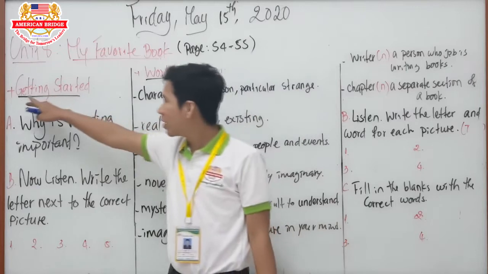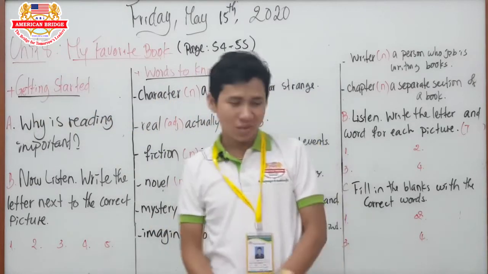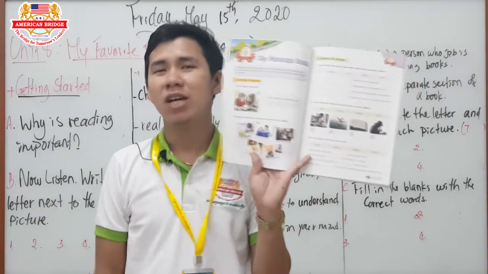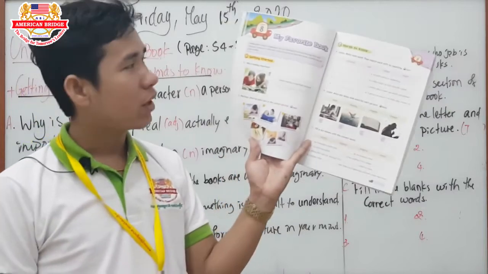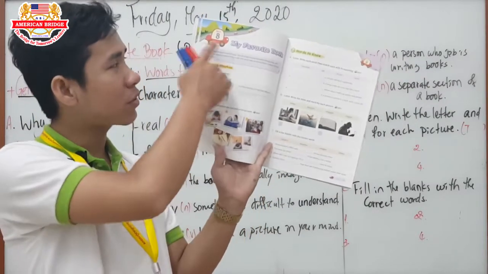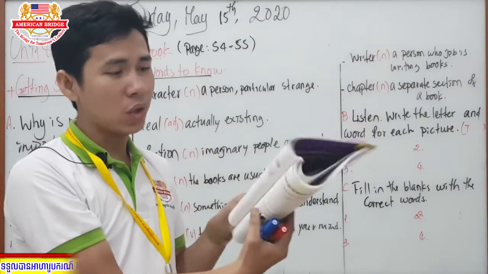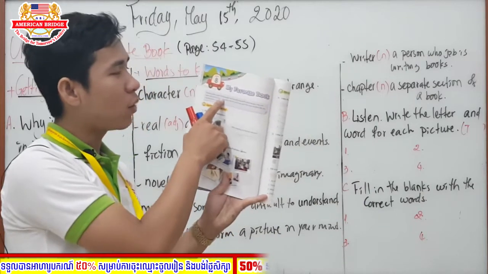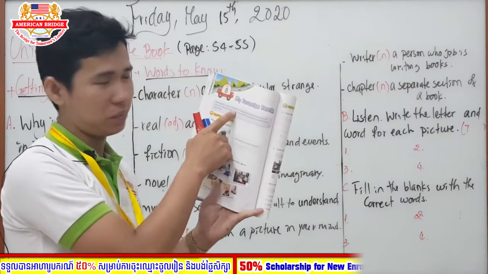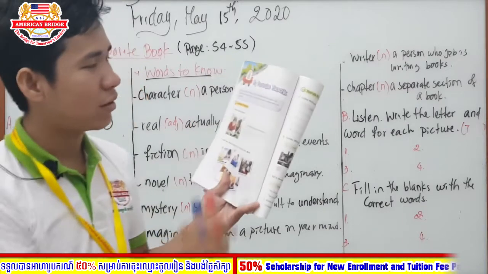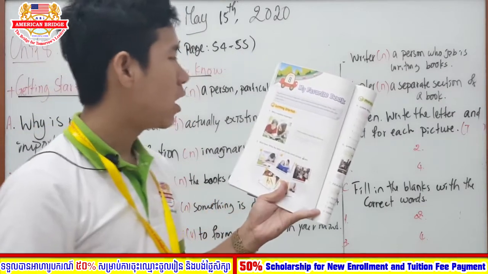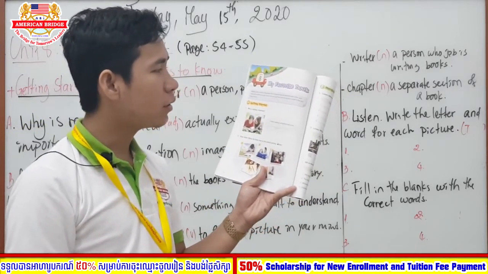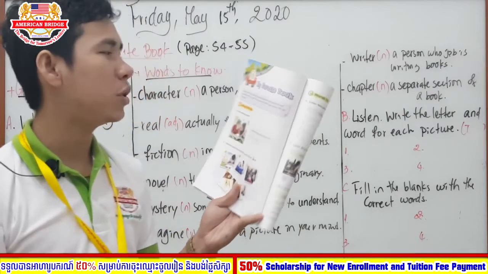Section 1 is Getting Started. So everybody, please open your book on page 54 altogether, and you will see. Before getting started, what are you going to see? Right, you are going to see some script that is talking about the topic. So let's listen. I'm going to read this one for you right now. Okay, reading opens the world of imagination. You can travel around the world through time and more with the book and reading mind. In this unit, you'll hear about books students like you enjoy reading.